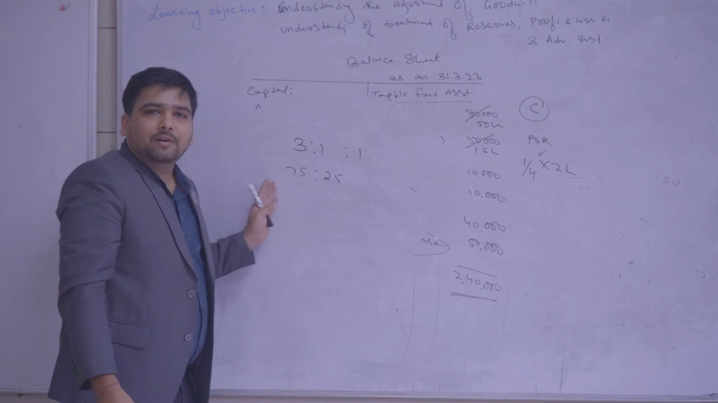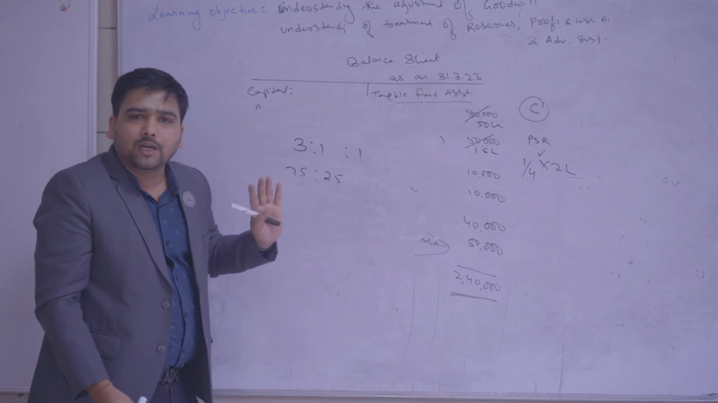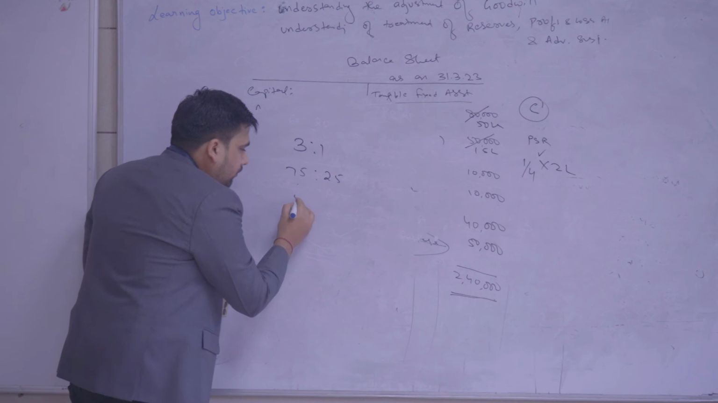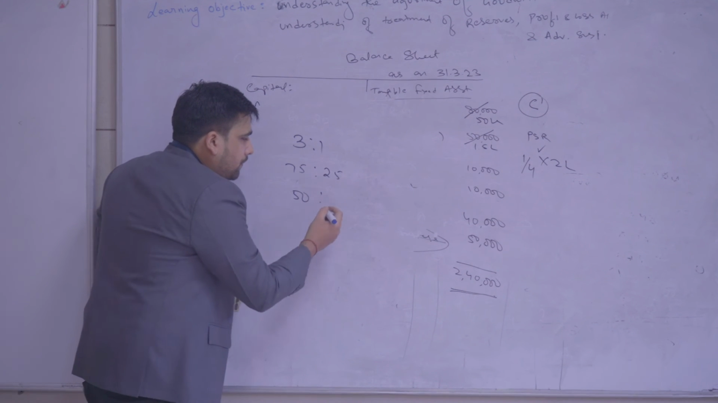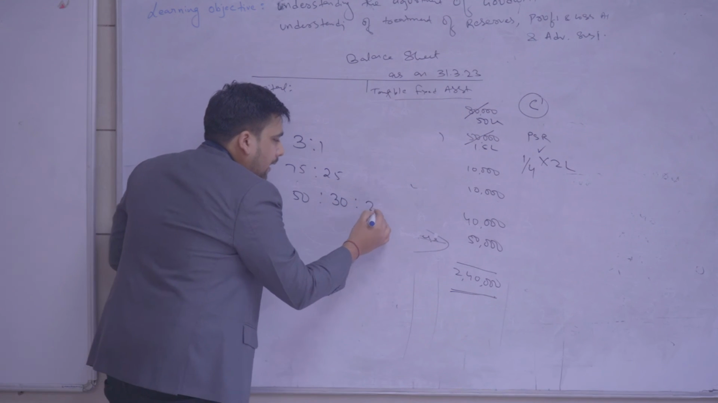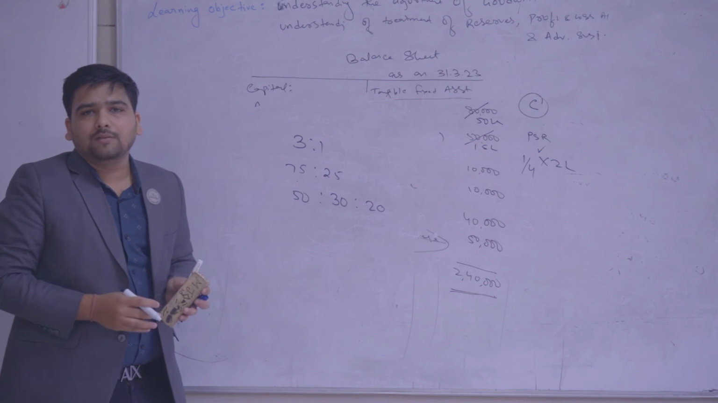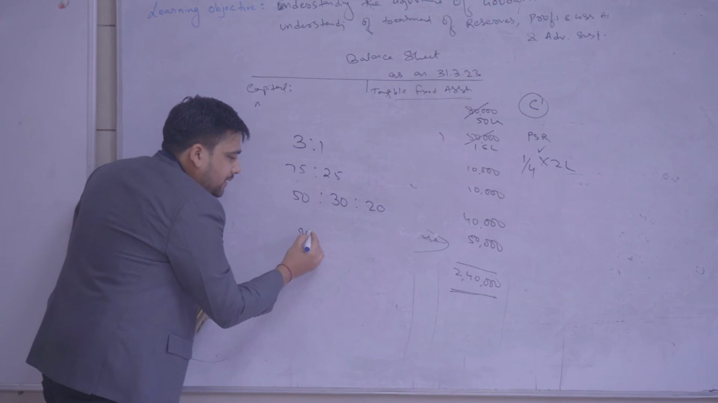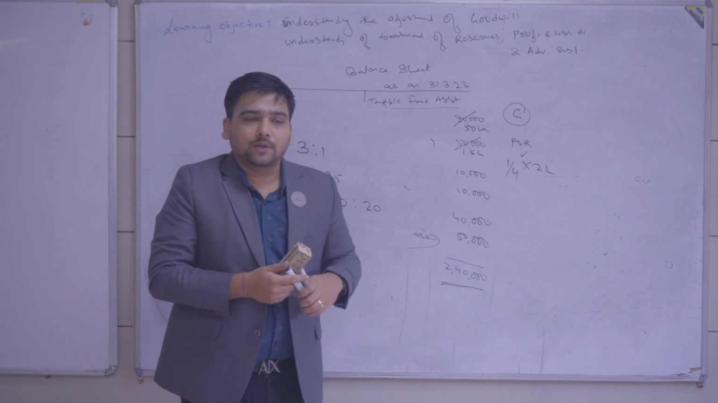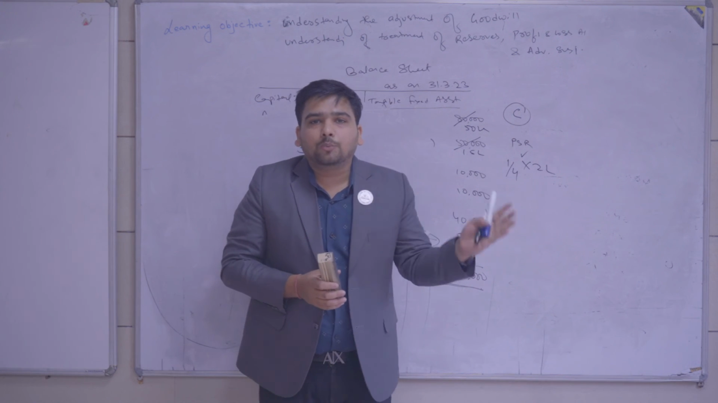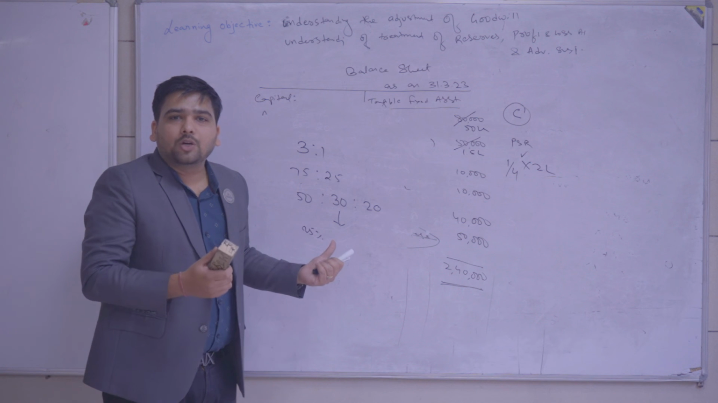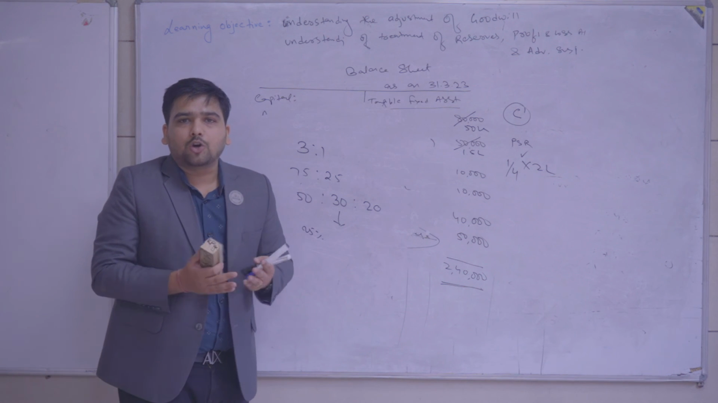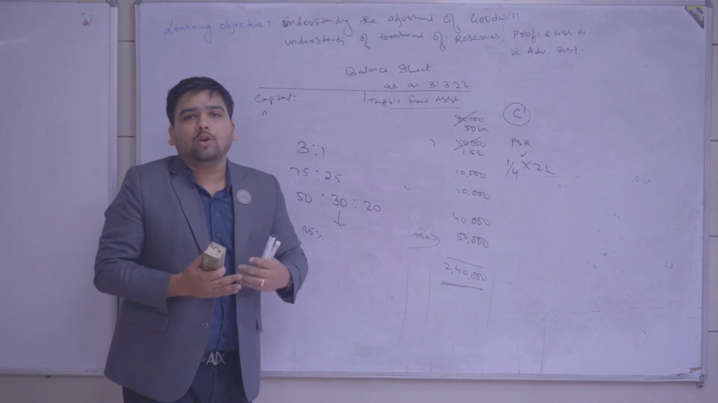If the old ratio was 75:25, that is 3:1, and the new ratio is 50:30:20, that is 5:3:2, now what will happen? A is sacrificing by 25%. B will now be getting 30% in the firm. Even after admitting a new partner, an old partner is gaining. Is it possible? Yes. So it all depends upon how we decide the new profit sharing ratio, how we decide the new structure of the firm. It will all depend on that.